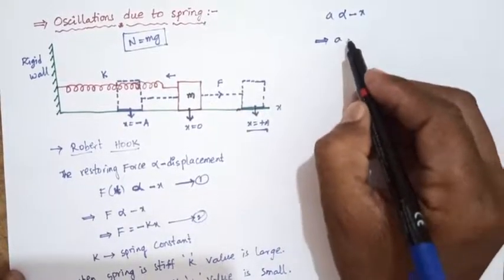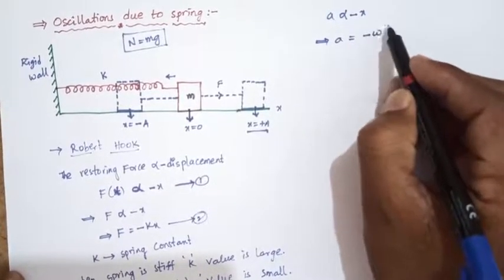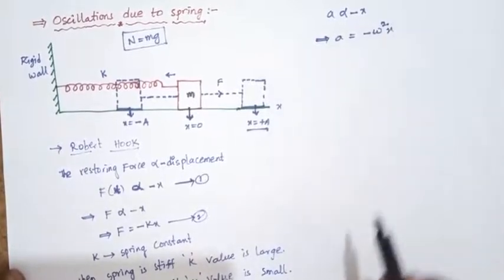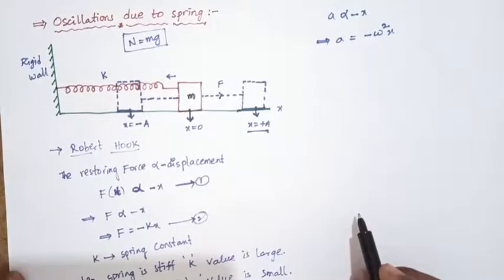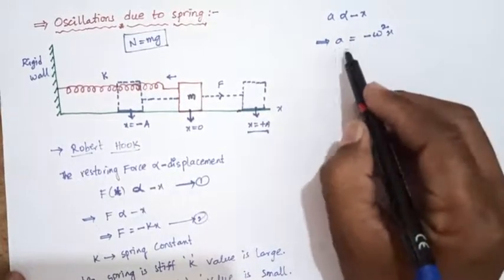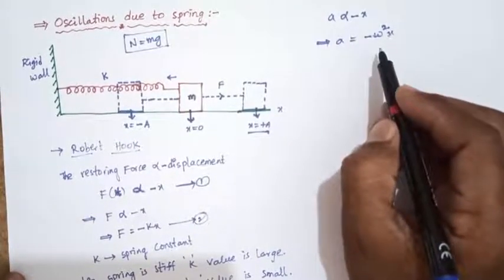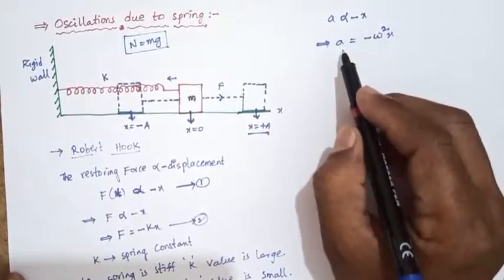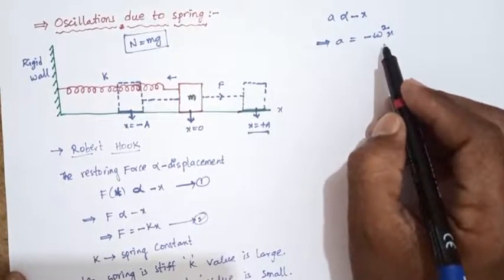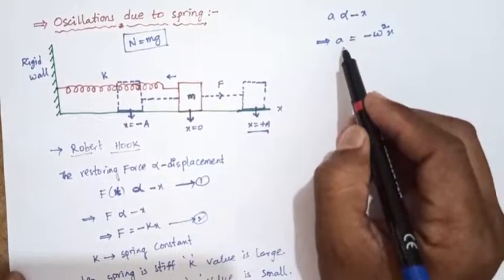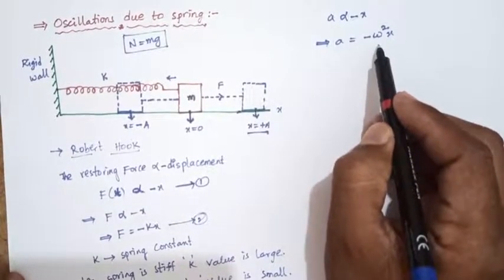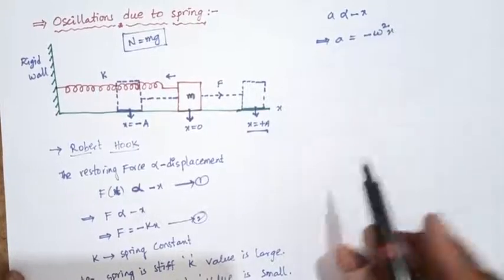a equals minus omega square x. Already we derived the acceleration of a particle in simple harmonic motion: a(t) equals minus omega square x(t).